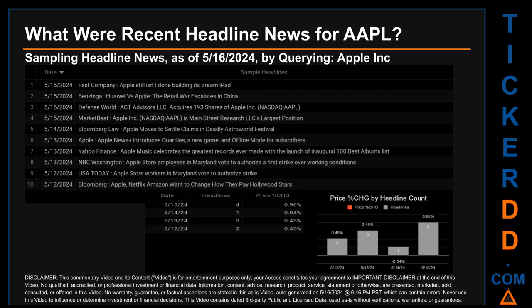The day saw a price change of 0.96% after the ticker opened the day trading at $187.91 and then closed at $189.72. The latest publication date of Wednesday, May 15, 2024, was actually the day with the highest percentage change in price. It saw a price jump of 0.96%.